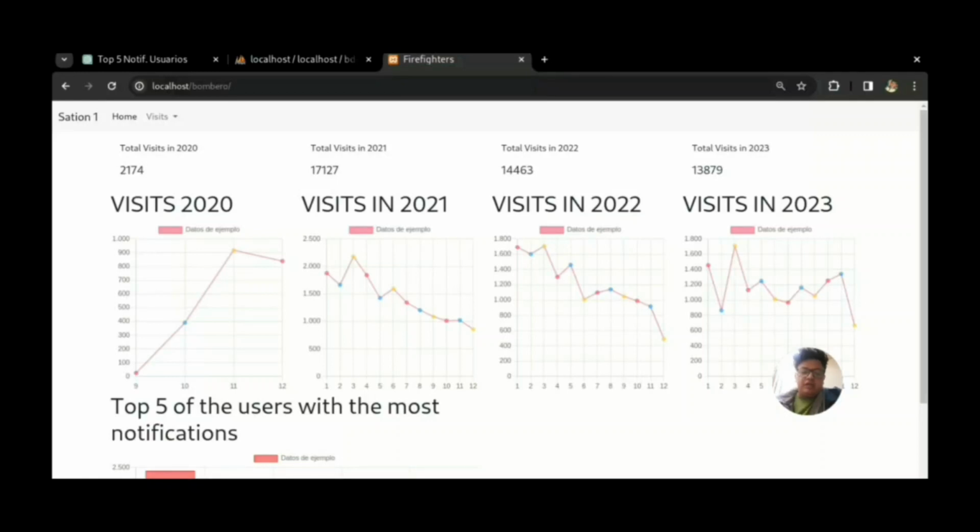From September to November, we have 90,000 visits. We can explain that because it's the inauguration of the page, so the people wanted to see or investigate the page.